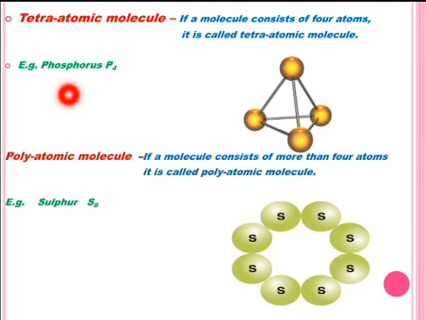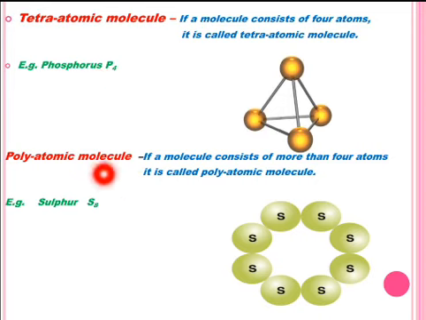For example, phosphorus with molecular formula P4. The molecule of phosphorus is made from 4 atoms of phosphorus which are chemically bonded and form a molecule of phosphorus with the formula P4. So its atomicity is 4 and it is known as tetraatomic molecule.